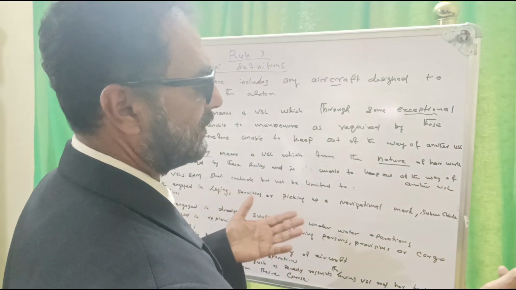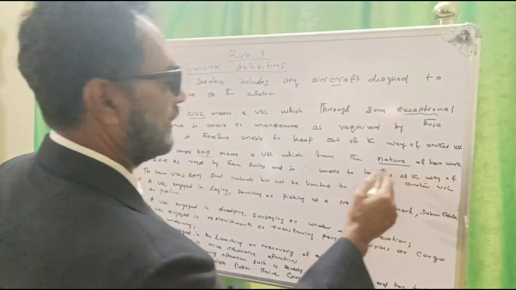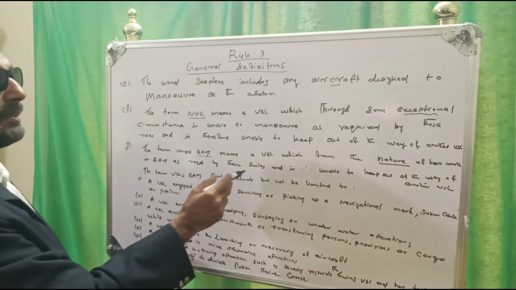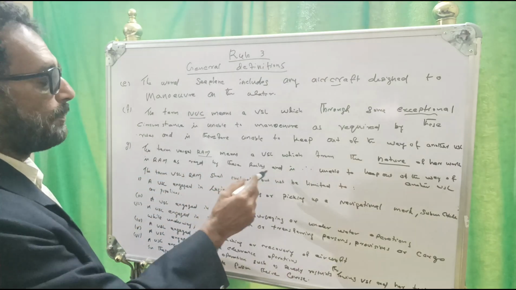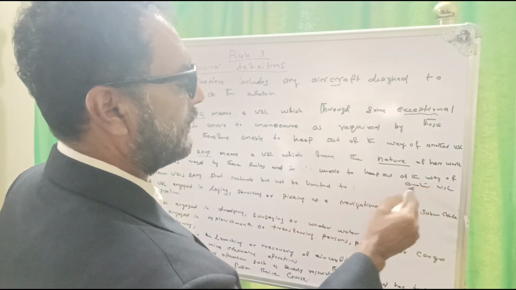What work she is doing at the sea or in water. The nature of her work is restricted in ability to maneuver as required by these rules and is therefore unable to keep out of the way of another vessel.